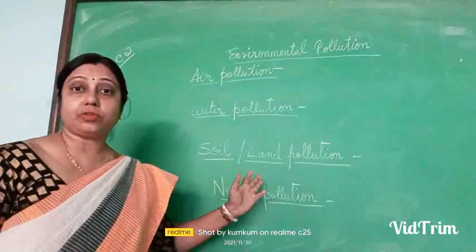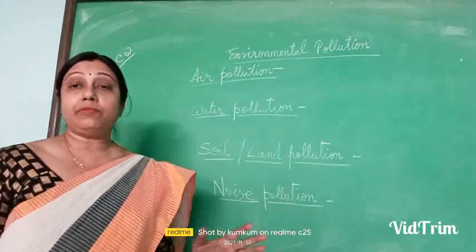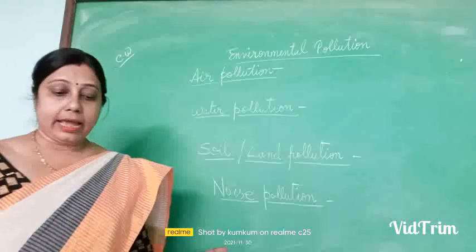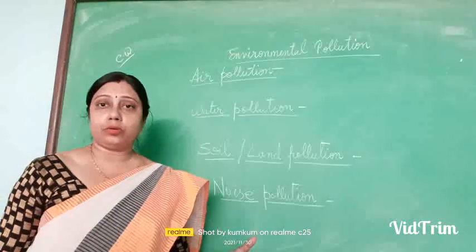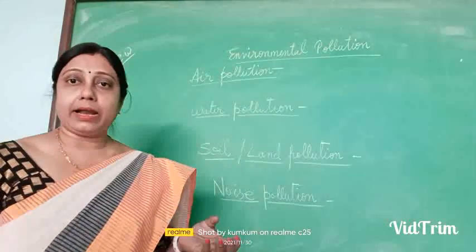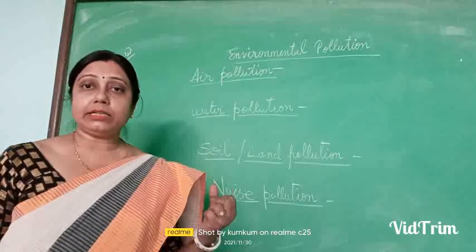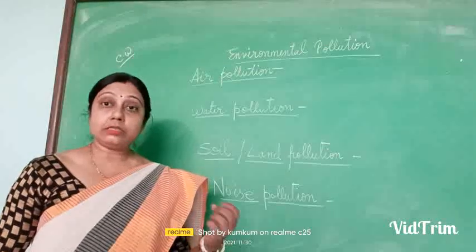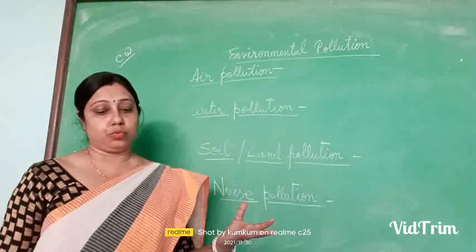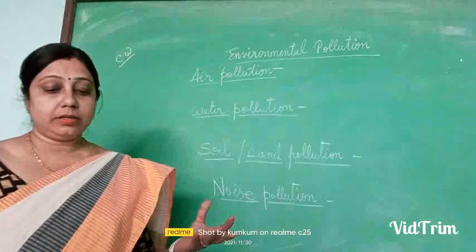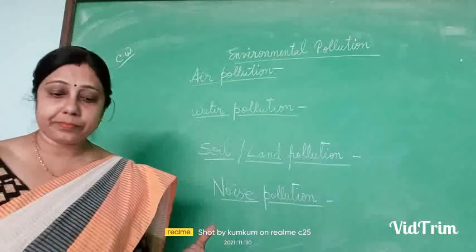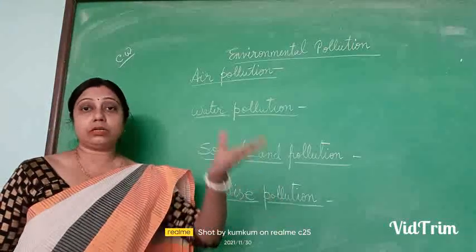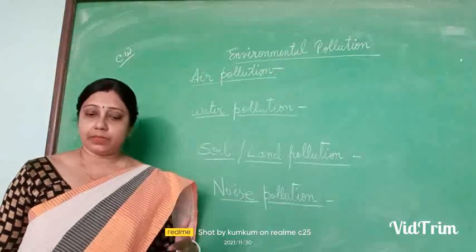So what are the effects of soil and land pollution? Soil will become infertile, and there will be less cultivation, and the plants will not grow, because the fertility of the soil will decrease. There will be less rainfall, because with fewer plants the water cycle will be affected.